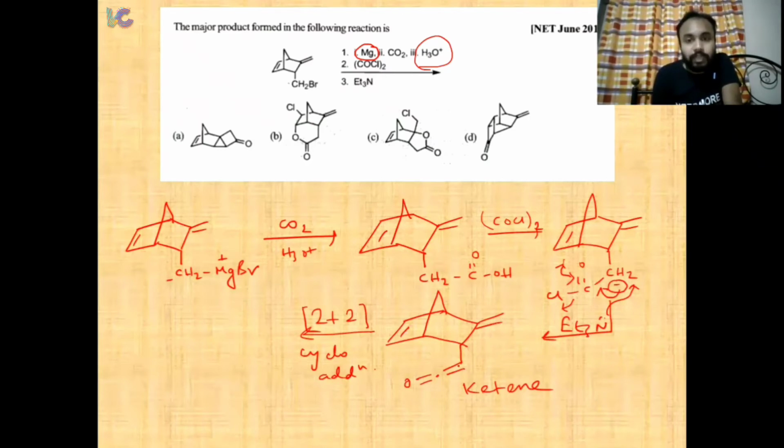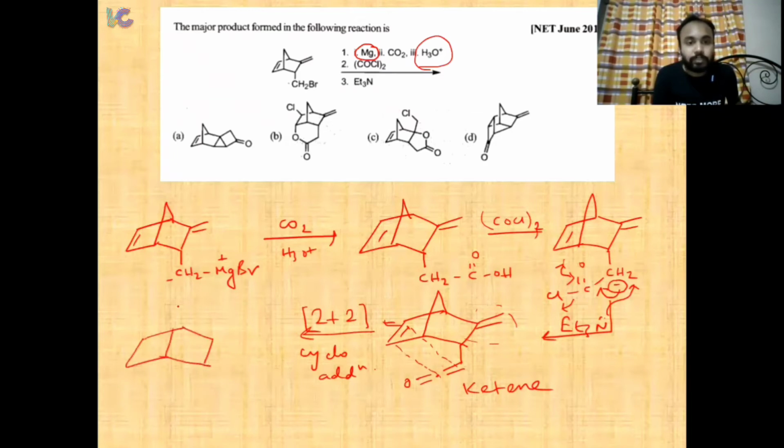Since the ketene is formed in the endo phase, it will not react with this exo double bond. It prefers to react with this double bond, so it will undergo 2+2 cycloaddition.